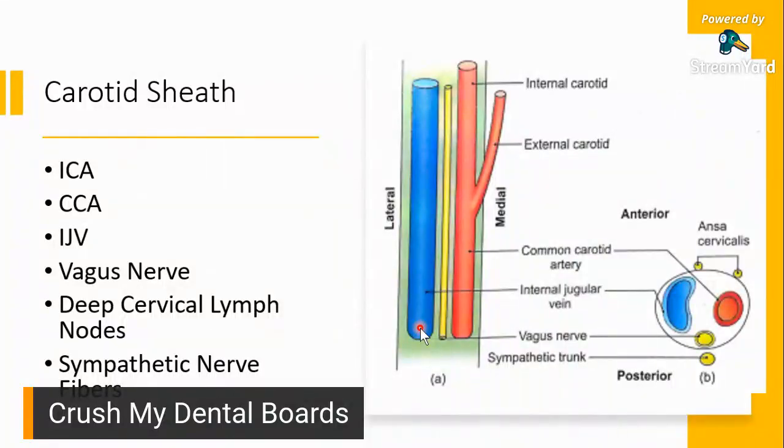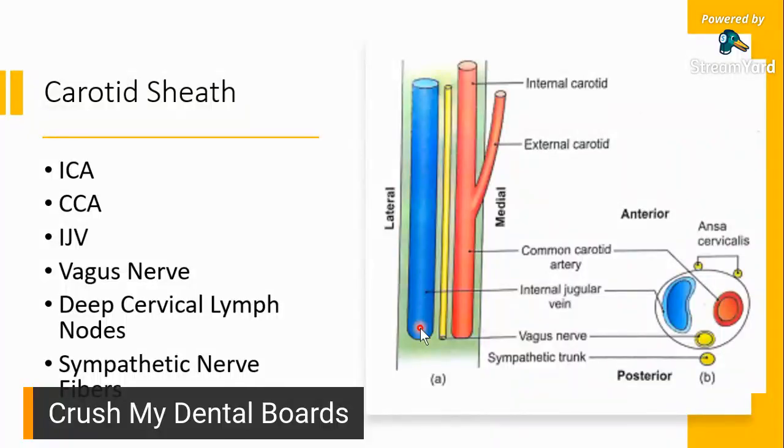Now, I mentioned that the location for your carotid artery is within your carotid sheath. Okay. So dahil na-mention ko na rin siya, we'll go into that. So what's in your carotid sheath? So as I said earlier, your carotid sheath is located on the left and right side of your neck area.